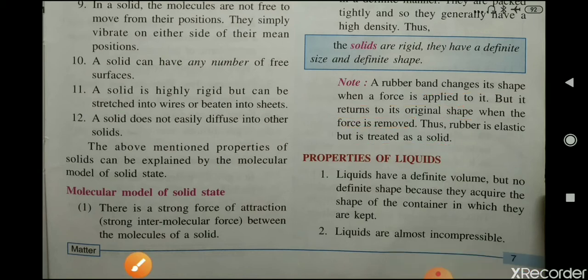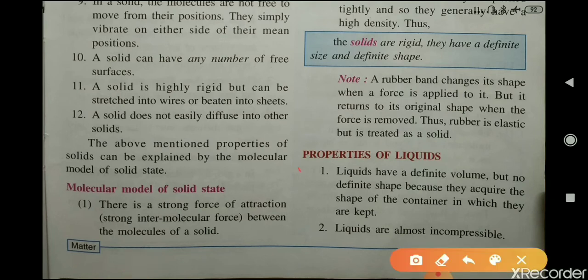Okay. Now, properties of liquids. Liquids have a definite volume but no definite shape because they acquire the shape of the container in which they are kept. Suppose water is kept first in a beaker and then in a tub. This water will acquire the shape first of the beaker and then of the tub or a flask.